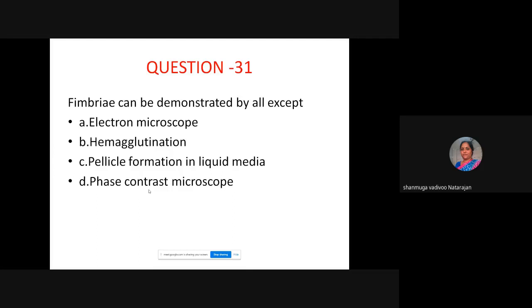Okay. So Fimbriae can be demonstrated by all except: Fimbriae or Pili, almost all are the same. I have told you Pili or Fimbriae are very, very thin. So can it be shown? It can be shown by all except the following: A, electron microscope; B, hemagglutination; C, pellicle formation; D, phase contrast microscope.